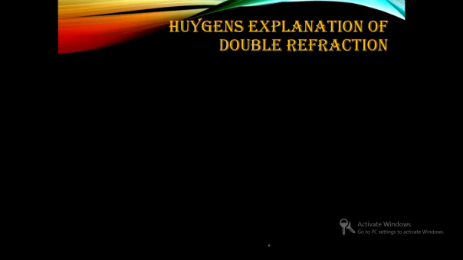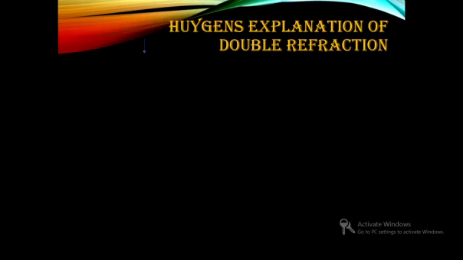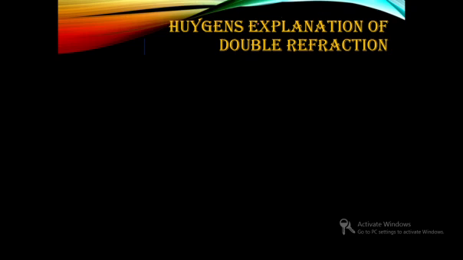So Christian Huygens has given an explanation for this double refraction. He considered that whenever a light source is there inside an isotropic medium, if there is an isotropic crystal, in all directions the crystal has a symmetry, isn't it? So when there is a light source inside that crystal, the light will be moving with the same velocity in all directions. So what you get will be a spherical wavefront.